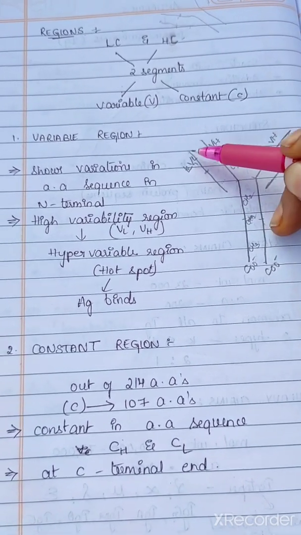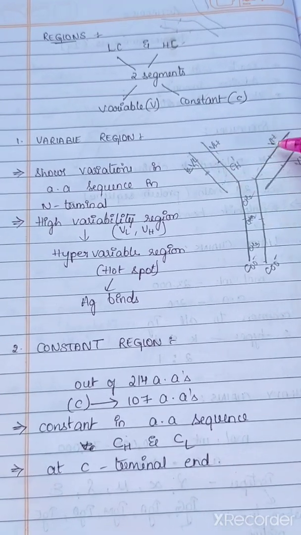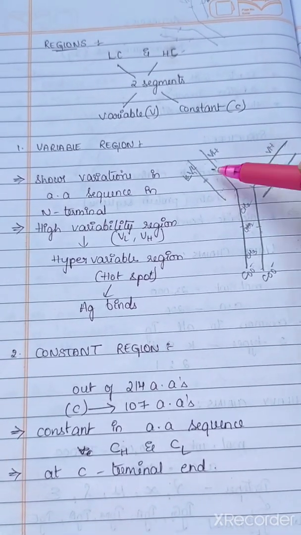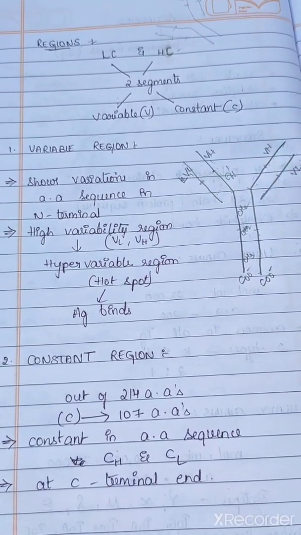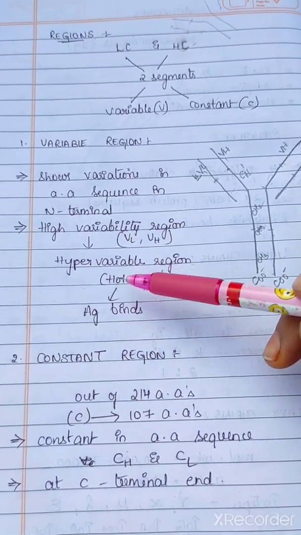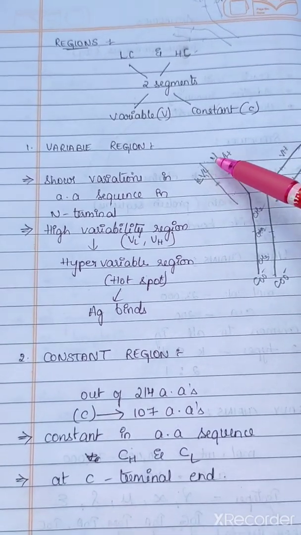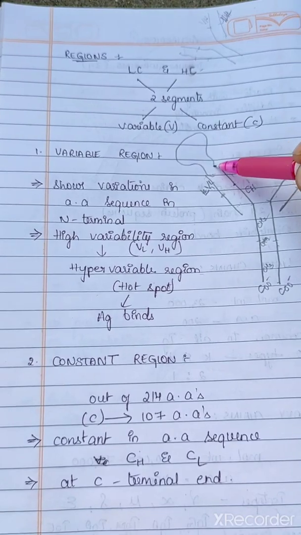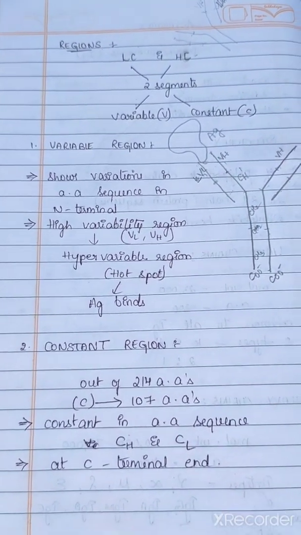So these regions are said to be here from here till here, here to here, and here to here. These are the variable regions. At these regions, there is a high variance in the amino acid sequence. So this region we'll call a hypervariable region, also called a hotspot, where the antigen comes and binds to this variable region.